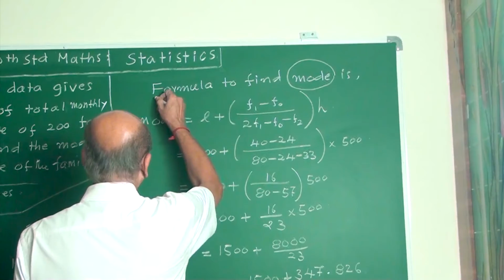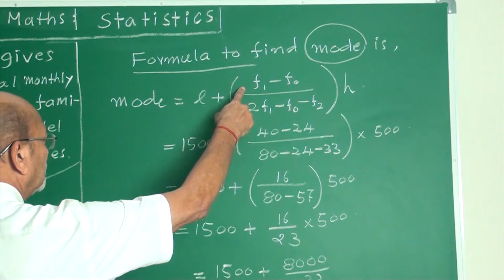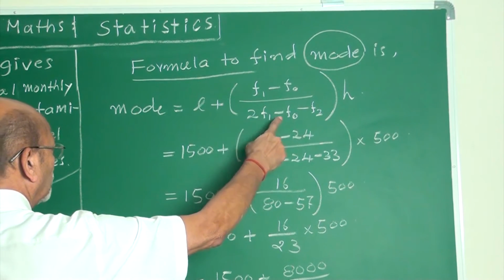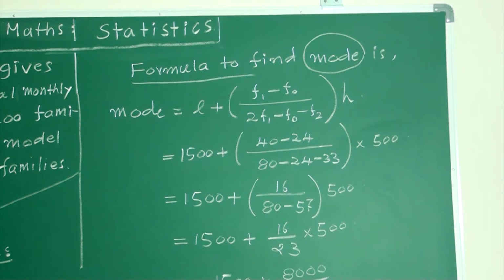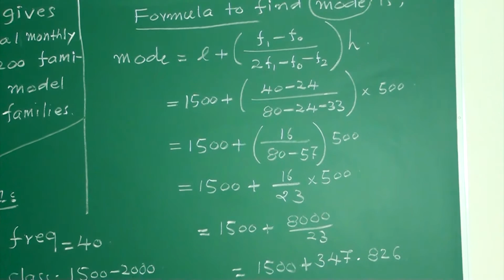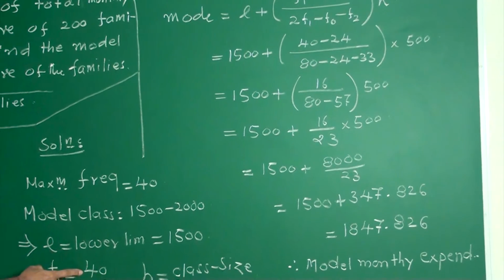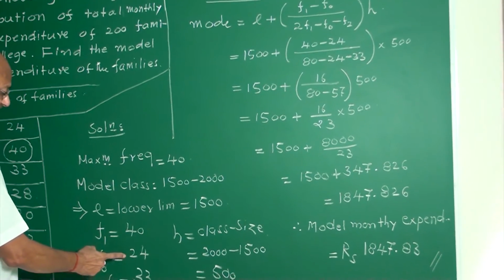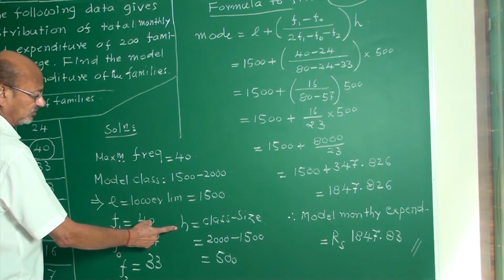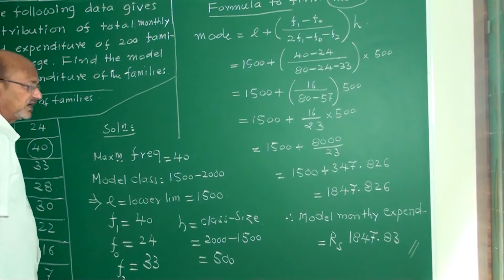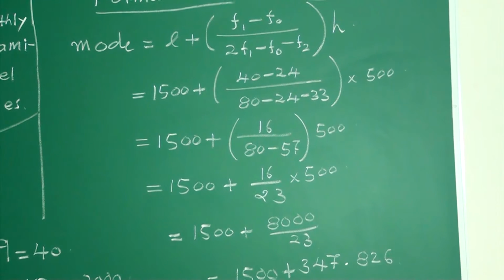Then the formula to find mode: Mode = l + (f1 minus f0) upon (2f1 minus f0 minus f2) into h. l is 1500 plus f1 40 minus f0 24, upon 2f1, 2 into 40, 80, minus f0 24 minus f2 33, into h, and the value of h is 500. Values are substituted. Next part is you have to simplify it.